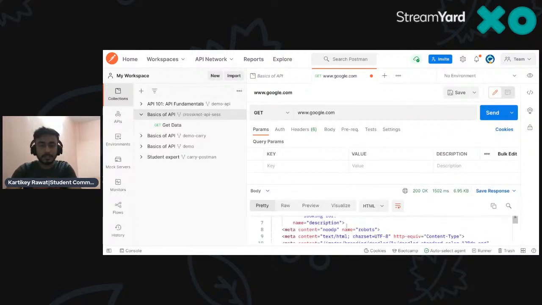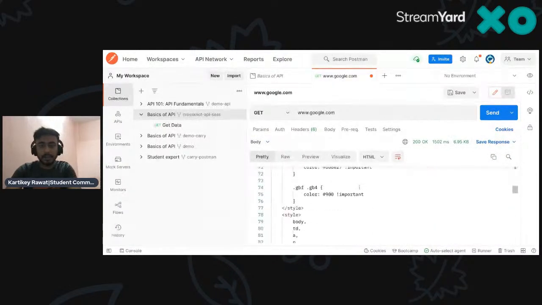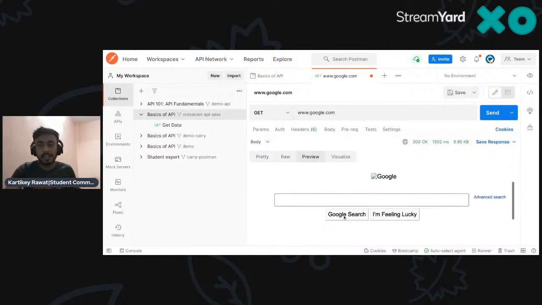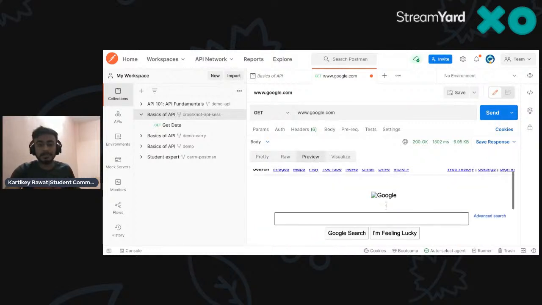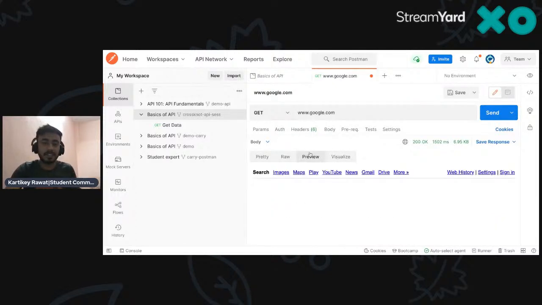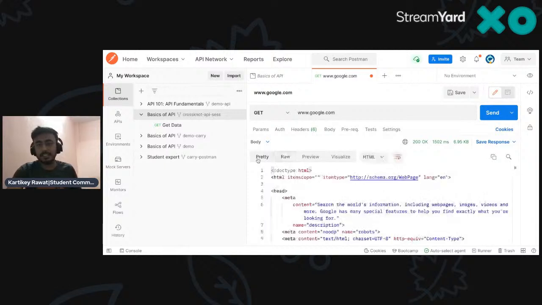If you see, this is basically the whole HTML. If you want to see the visual thing, you can go to the preview one and check it out. This is the basic structure without any CSS. You don't have to visualize right now, but in a raw manner it's in this form.